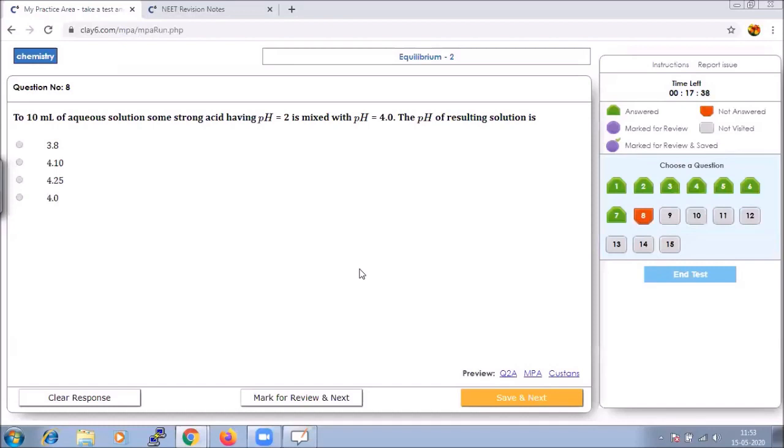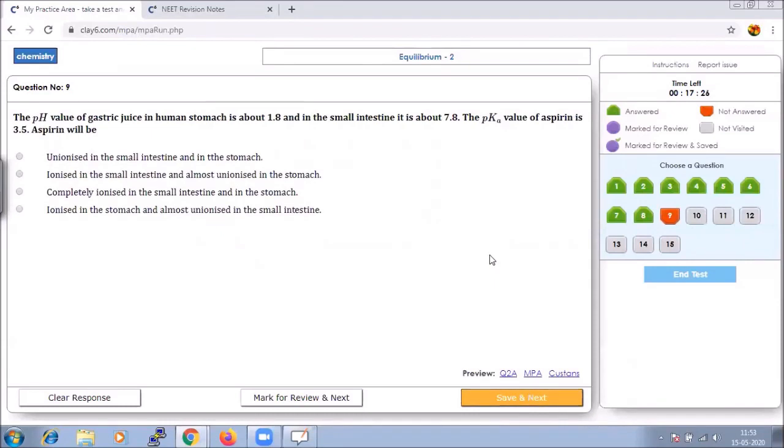Hence the pH will remain the same. So the answer should be D. Let us save that and go to next.